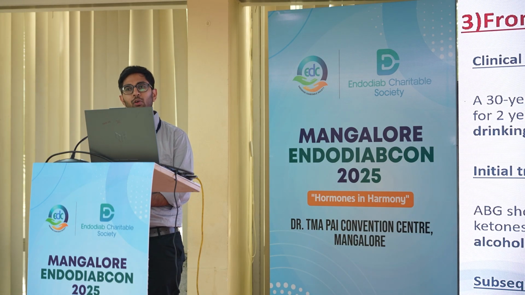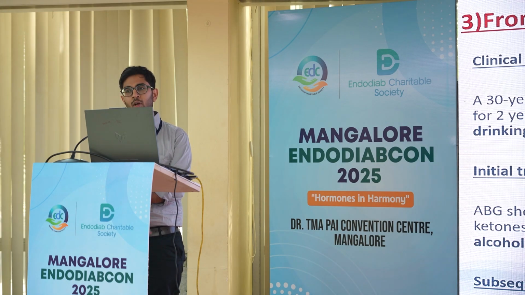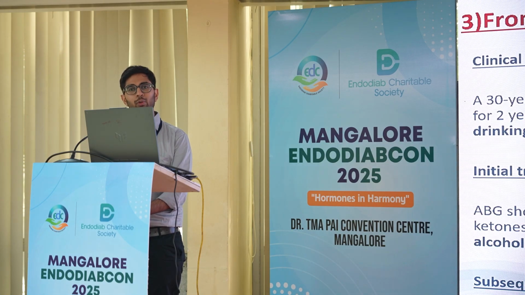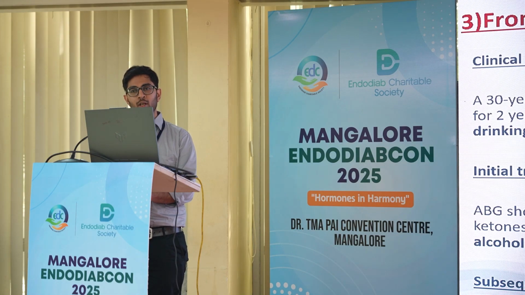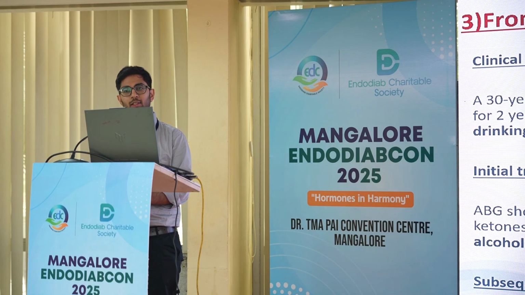The third case is alcoholic ketoacidosis to euglycemic DKA. This patient was a 30-year-old male with a 10-year history of alcohol use, alcohol dependence syndrome, and a history of recurrent pancreatitis for around 2 years. He was repeatedly getting admitted for recurrent pancreatitis at an outside hospital. This time also he came with 3 days of epigastric pain and vomiting, which was preceded by a binge drinking episode of about 5 days. Initially he was treated at a peripheral hospital where ABG showed metabolic acidosis, pH of 7.28, bicarbonate of 16 and anion gap of 14, and he was treated as alcoholic ketoacidosis with dextrose and thiamine.